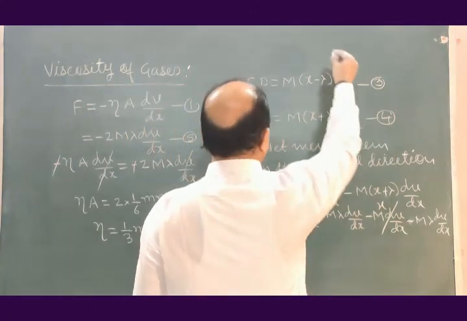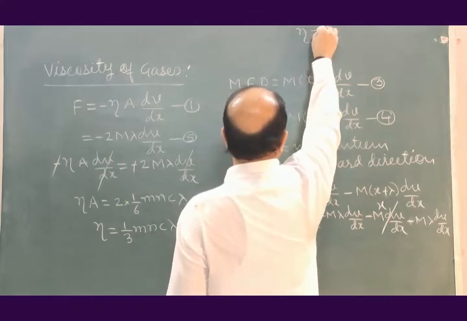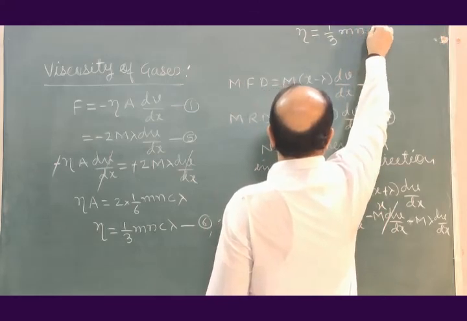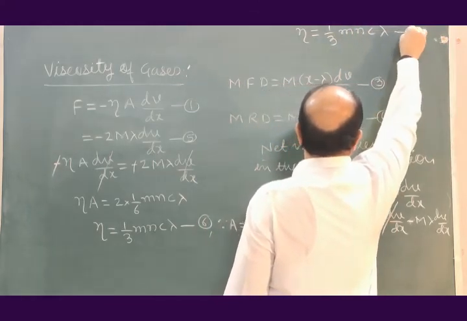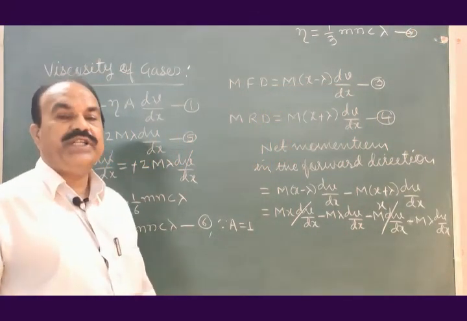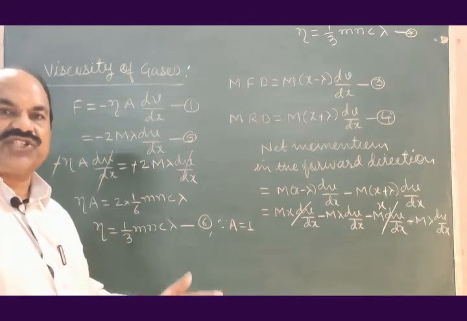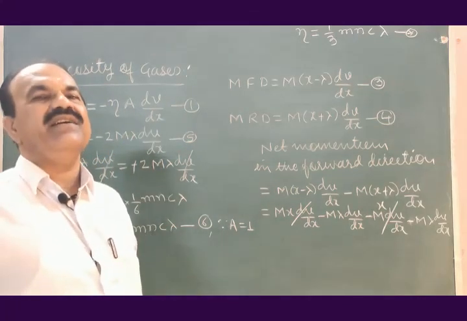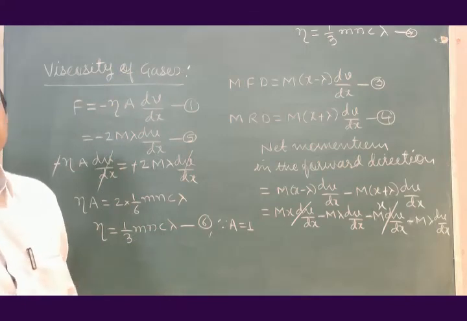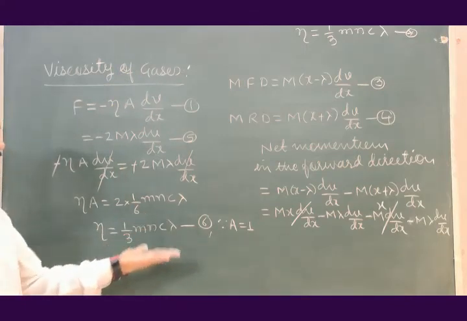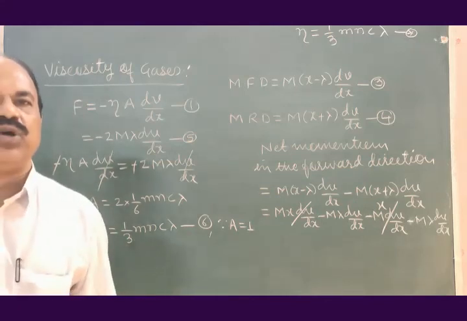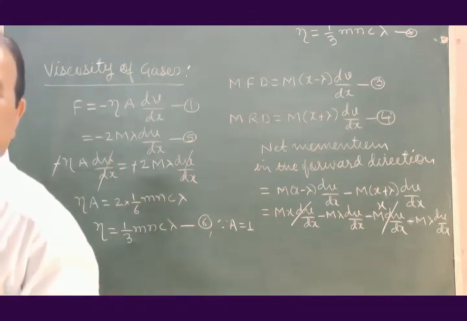We may need this somewhere, so let us write it here: eta is equal to 1/3 m n c lambda. So using the knowledge of the previous articles we studied in this chapter, we got the expression for viscosity of gas in terms of equation 6. This is about viscosity of gases. Hope you got it. If you have any question, you may please interact. Thank you.